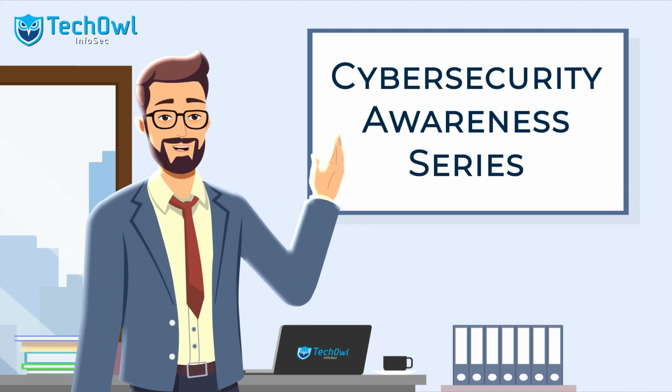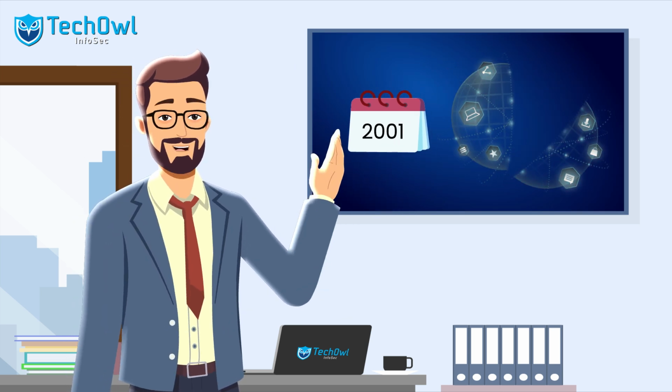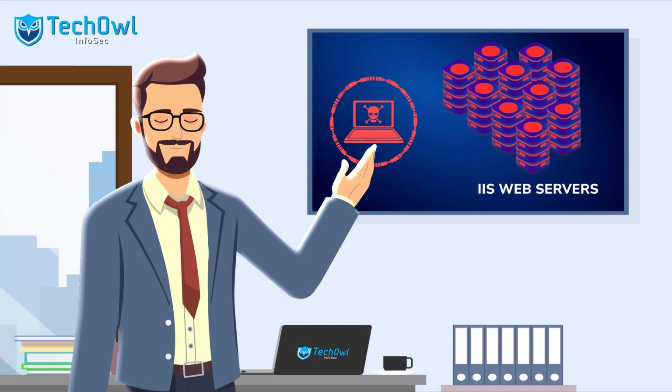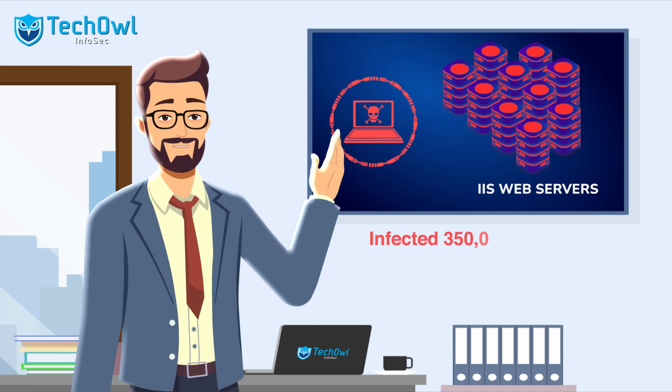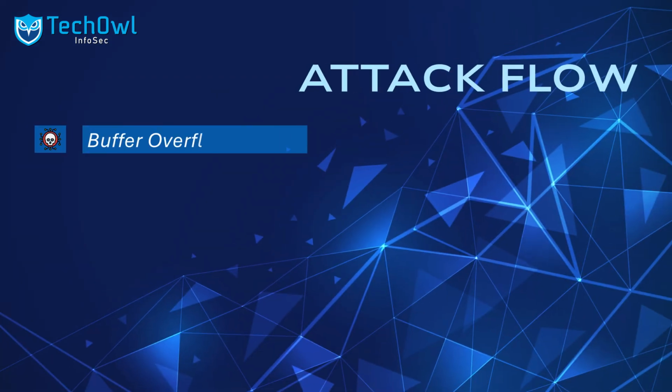Today, we're diving into a cyber attack from 2001 that almost brought the internet to its knees. This is the story of Code Red, a worm that exploited IIS web servers, infecting 350,000 systems with just a single HTTP GET request. Attack flow: buffer overflow exploit.